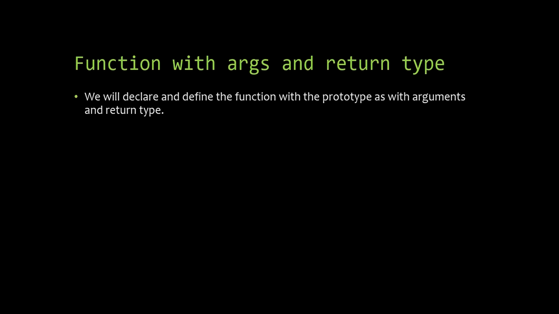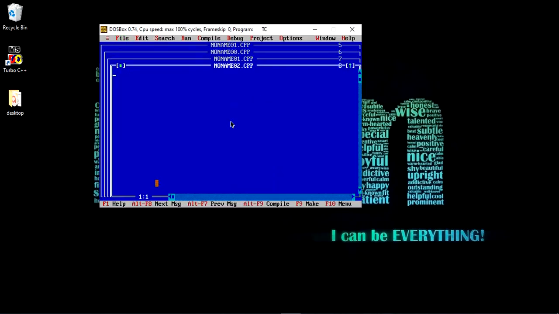Now let's see the third category, that is the function with arguments and return type. So we will declare and define the function with the prototype such that it will take the arguments as well as return some value, and that value will be used later on in our program. Let us start with the example of the function that will take the arguments as well as return the value.